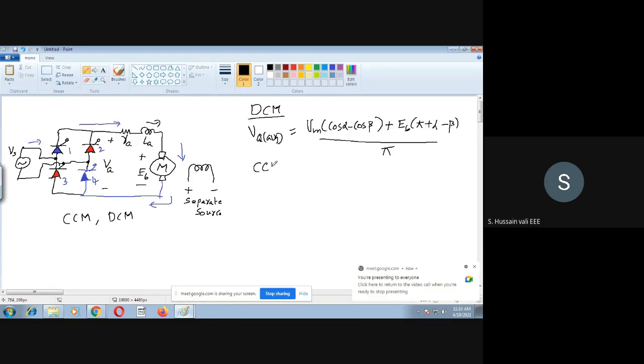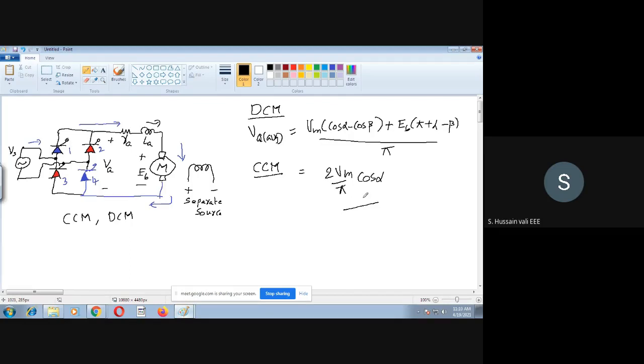Whereas in the continuous conduction mode, the expression which we got is 2Vm by pi into cos alpha. This is the expression we got. So I hope you remember this thing. Then we go further with this expression of the output voltage in the discontinuous conduction mode.